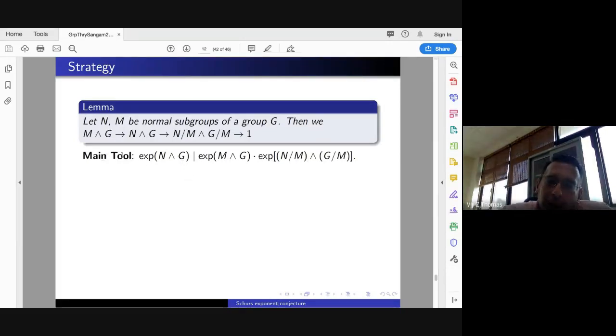Because by the kappa map and the theorem of Miller that I had shown, the multiplier is a subgroup of G exterior G. So I will get that the exponent of the multiplier divides this product of these two exponents. And once I bound this product of two exponents by the exponent of G, then I am through. So this is the game.